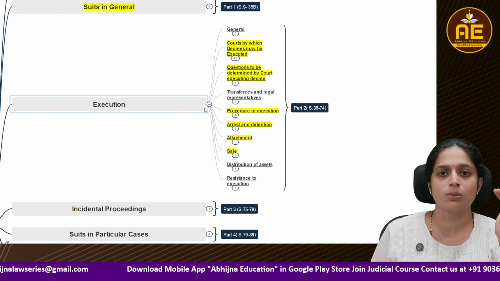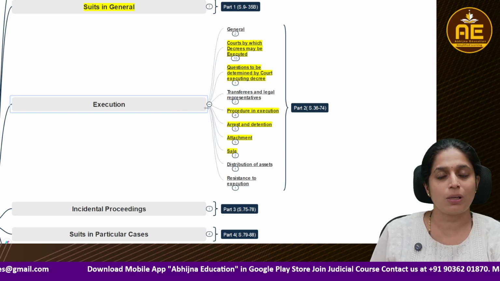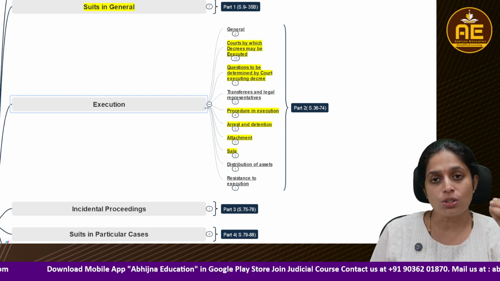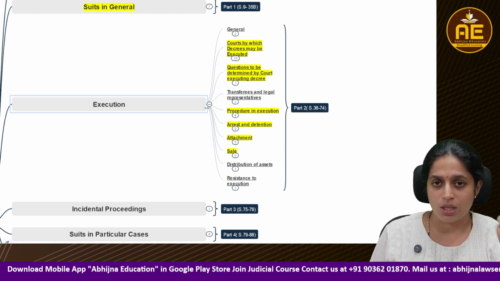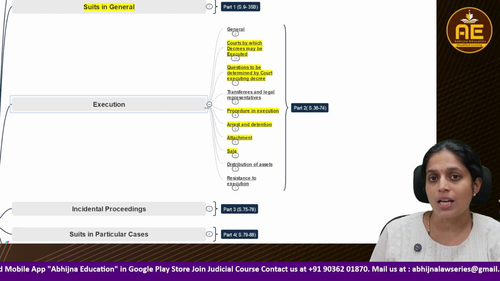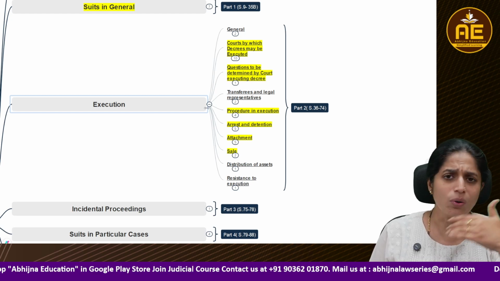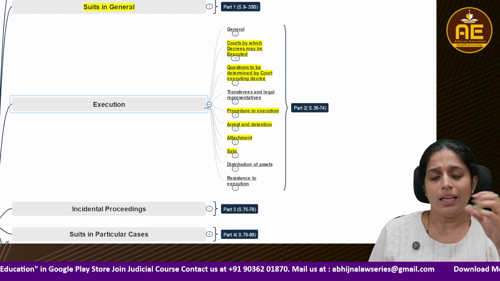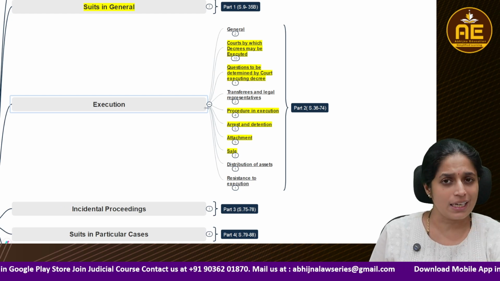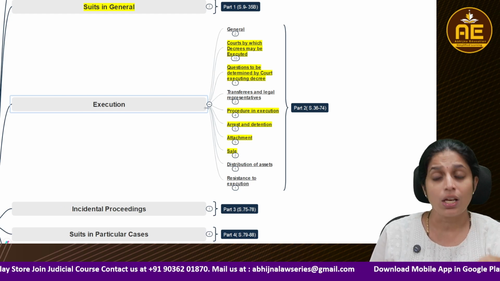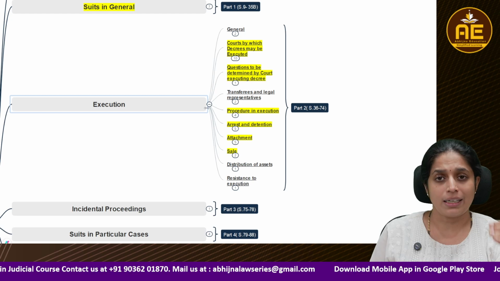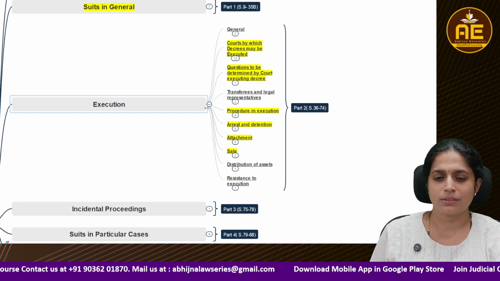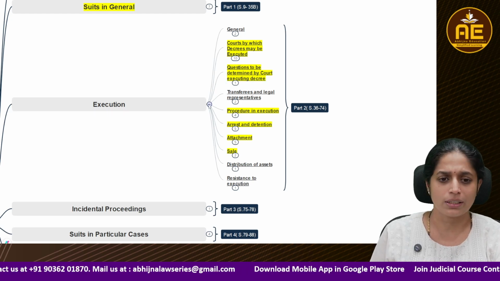Basically, execution speaks regarding how an execution petition should be filed, and in which courts it has to be filed. What if it has to be transferred? What is the power of the transferee court? Then what are the modes of the execution? If in the modes of the execution it is arrest, how is it done? If it's attachment, which properties can be attached, which properties cannot be attached? All those things we are going to learn in that.